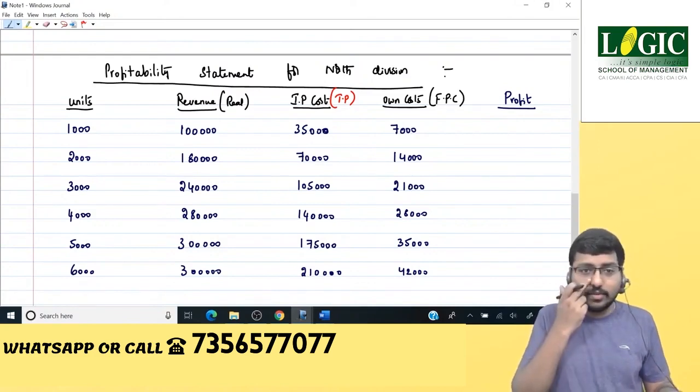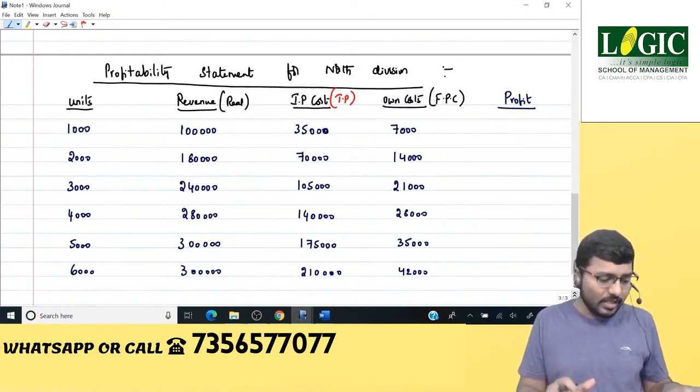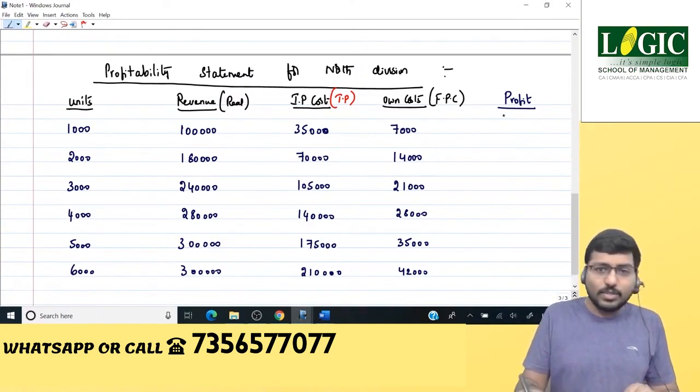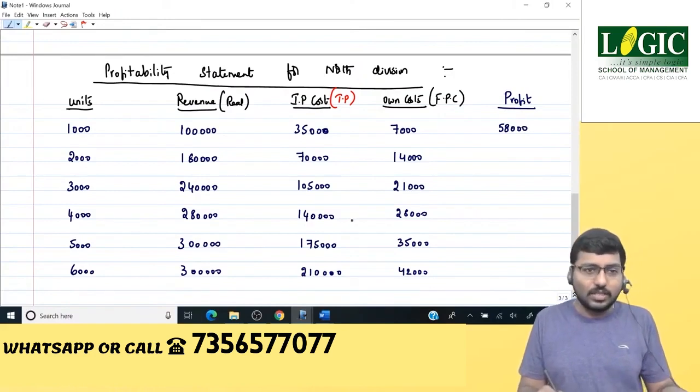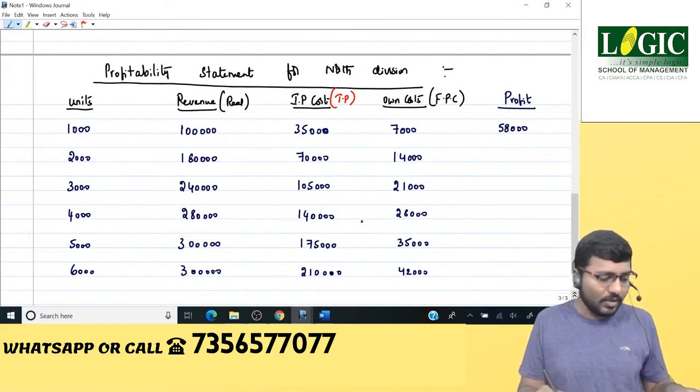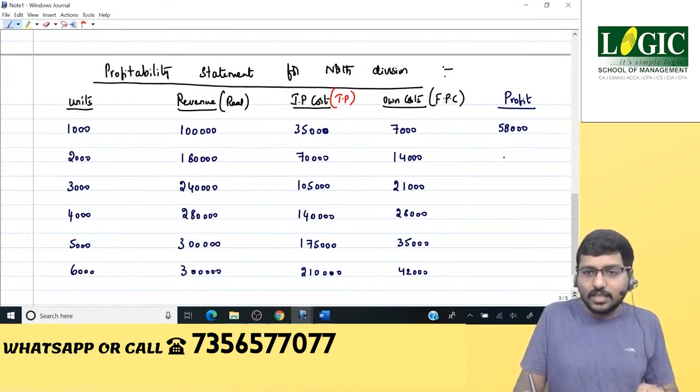1 lakh is the revenue minus 35,000 minus 7,000. It comes around 58. What else? 1,80,000 minus 70,000 minus 14,000. 96.